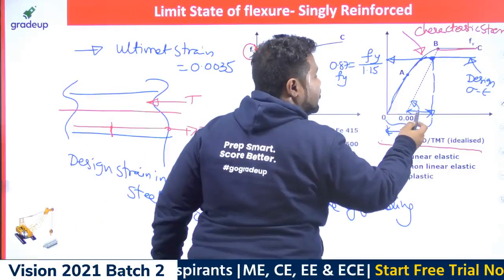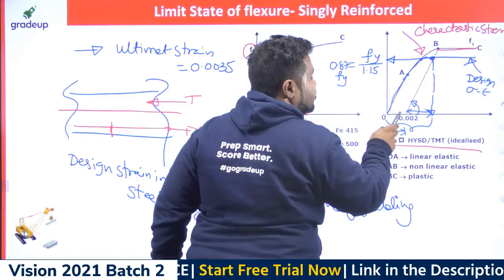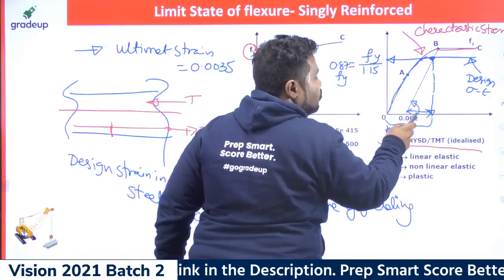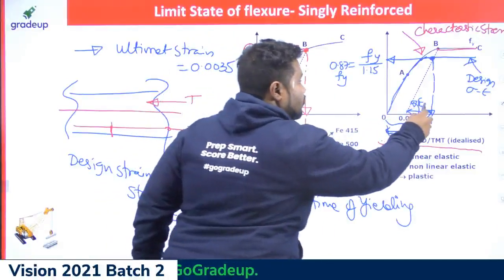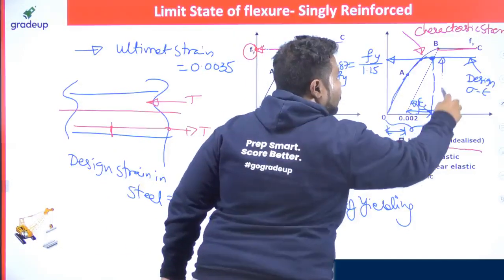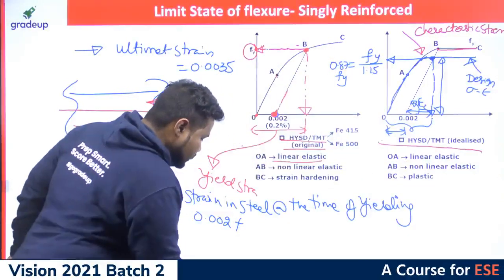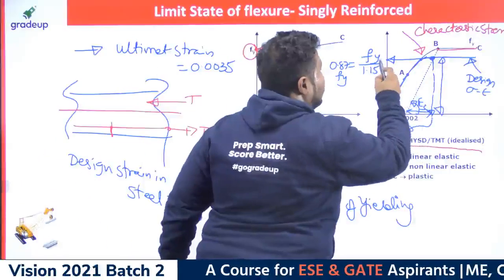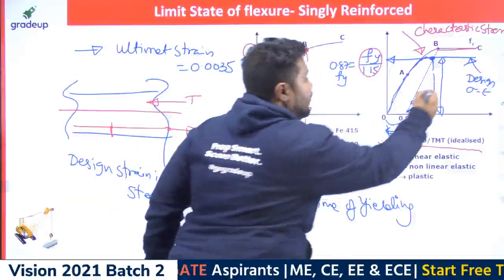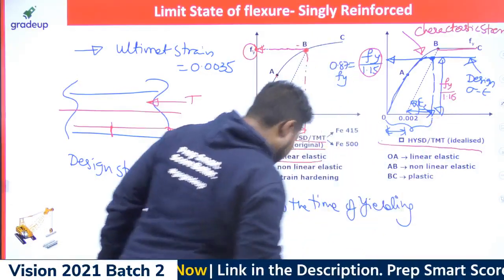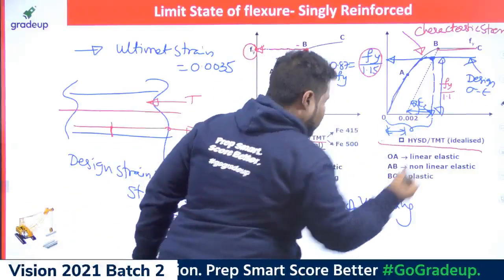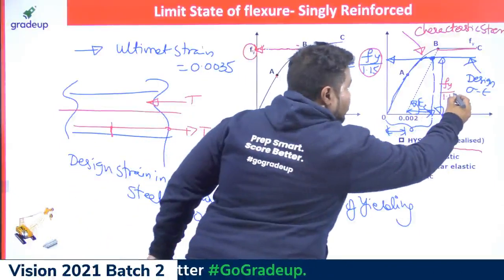You already know this is a tangent, a line drawn parallel to this one. So this slope is nothing but Young's modulus of steel. And this vertical value, what is it? This vertical value is Fy by 1.15. So let me write Fy by 1.15. We generally call that 1.15 the factor of safety.